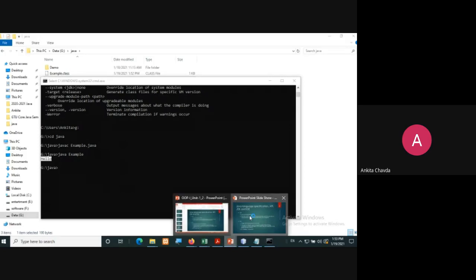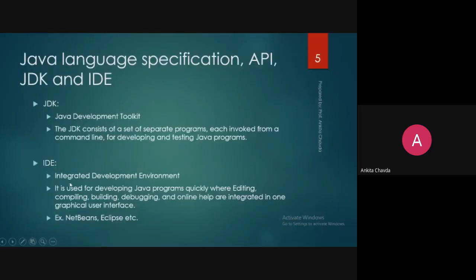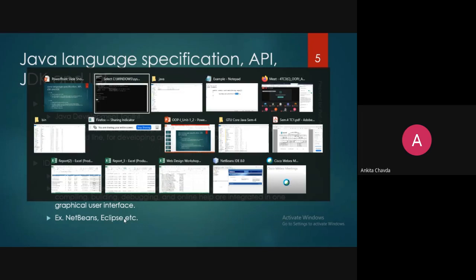But if you don't want such kind of command prompts and all, another option is IDE. IDE means Integrated Development Environment. It is used for developing Java programs quickly because IDEs have a text editor, compilers, debuggers, online help, everything in one unit, and it is a graphical user interface. Examples of IDEs are NetBeans, Eclipse, and so many. For our semester, I am using NetBeans.